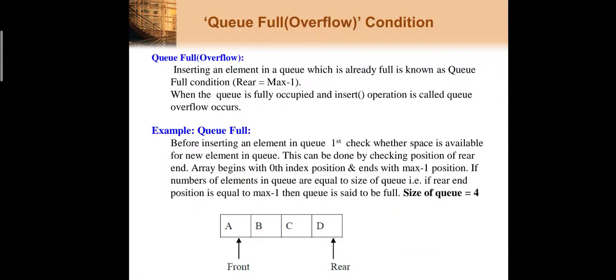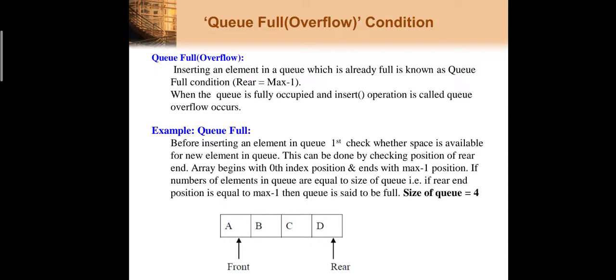Now the next thing about the queue is the two conditions that occur inside your queue. That is queue overflow and queue underflow. Queue overflow means the queue is full and you try to insert an element. For example, what is a queue overflow?